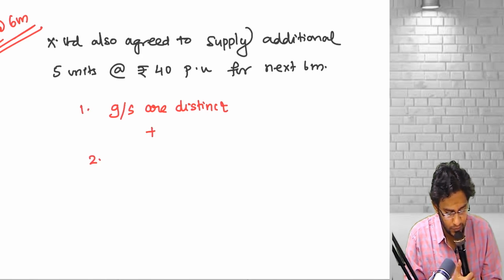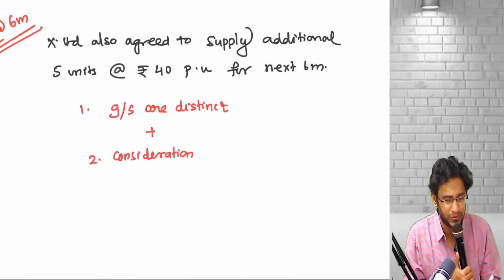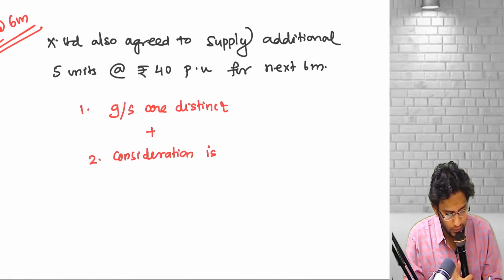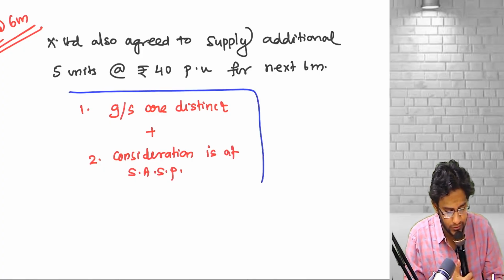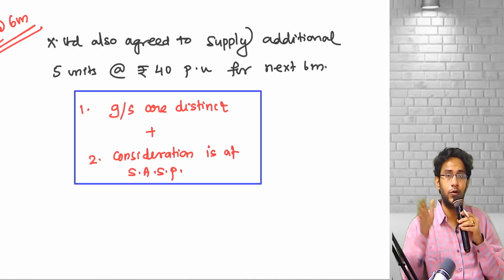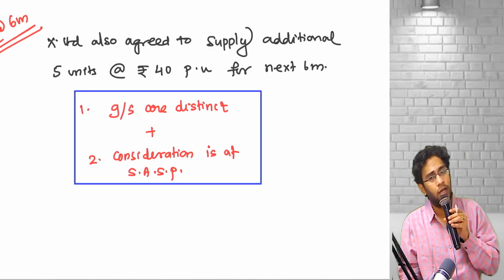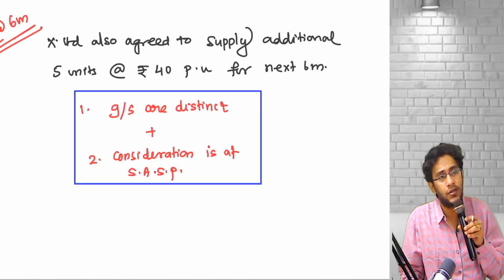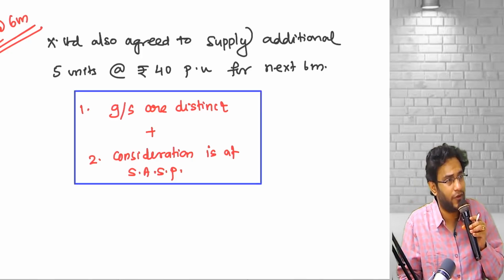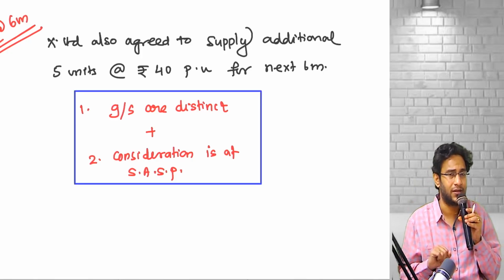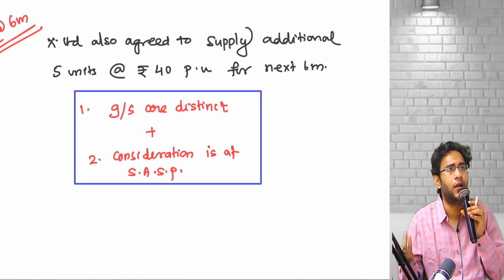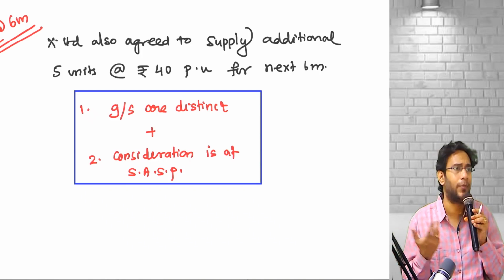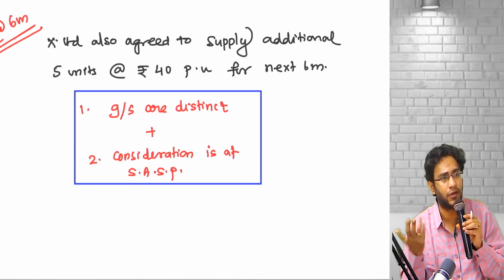Plus, the consideration whatever you are getting now, that is the 40 rupees per unit, is it at standalone selling price? Now if somebody asks you, sir, why are you selling to that fellow only at 40 rupees? Originally you sold at 50 rupees per unit. There can be 2 reasons. Reason number 1, because he is already my customer, I would have given a discount. That is one case. What is the other case? Market prices have genuinely decreased, therefore I am selling at market price only. It coincidentally happened to work in favor of the customer.